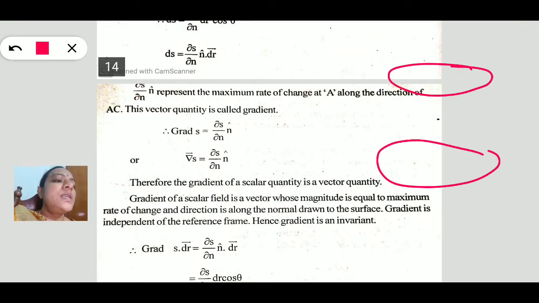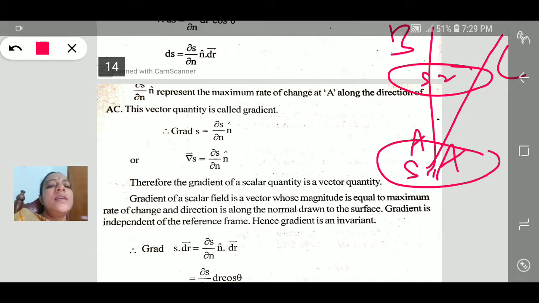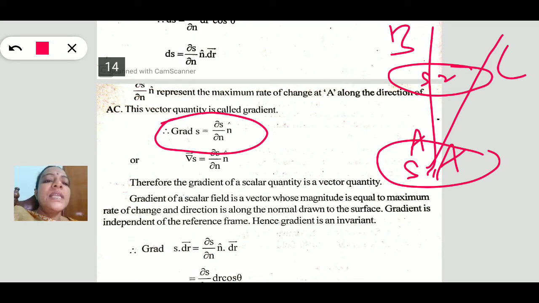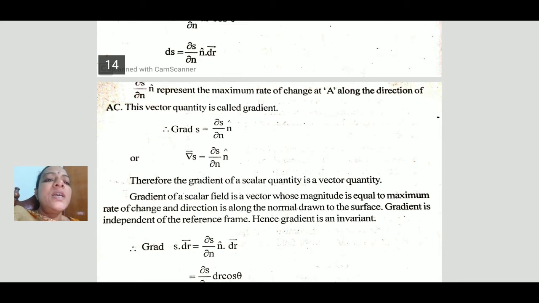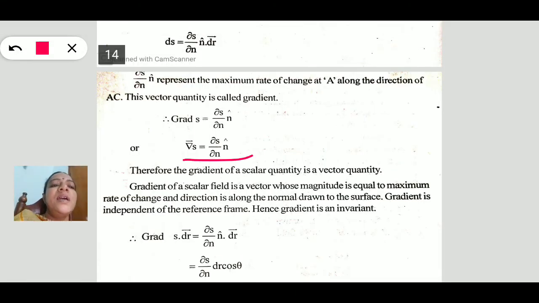So this is S1, S2. This is the AC direction. This is the AB direction. Automatically AB is the least distance. So this gradient S is nothing but dou S by dou N into n cap. In its normal direction, the rate of change of that field will be maximum. Now, how do we represent this gradient? We are talking about the field S, so gradient S is equal to dou S by dou N into n cap.